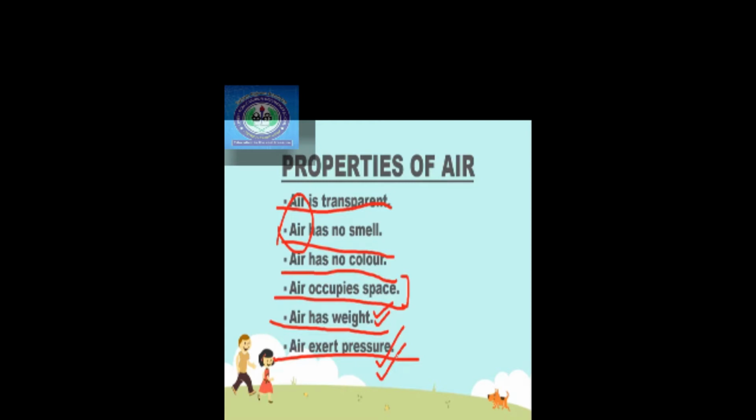For example, if you are flying in an aeroplane, तो आपने बहुत सारी मूवीज में देखा होगा कि अगर हमने प्लेन का डोर खोल दिया, so what will happen, right? बहुत जोर से हवा आती है ना? You have seen so many pictures like these. So that is air exerting pressure.